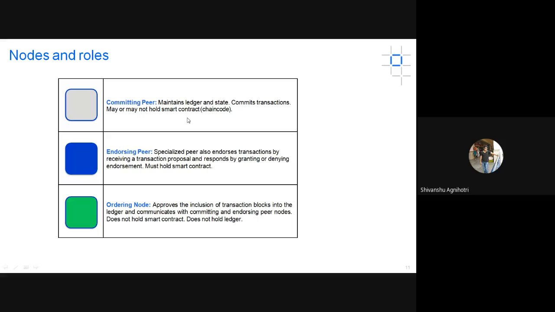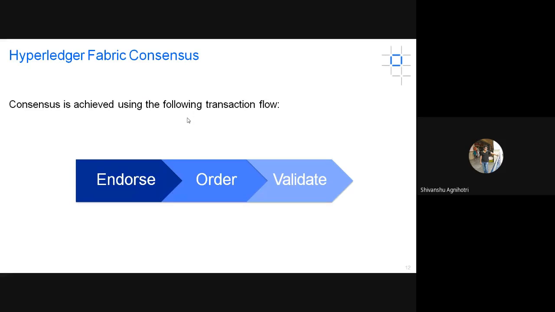A committing peer may or may not hold a smart contract, because there is no need for logic to be checked, as that work is done by the endorsing peer. So the committing peer will contain ledgers, but it may or may not contain a smart contract. These were the roles, and this is the process of reaching consensus inside a Fabric network: endorsing a transaction, then ordering it, then validating it. In this way consensus is achieved inside a Fabric network.